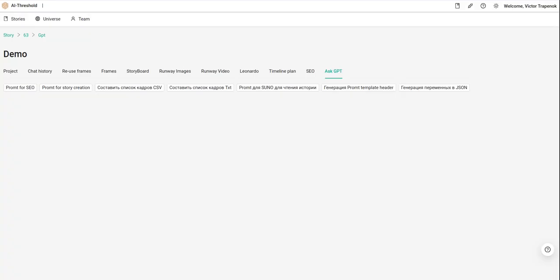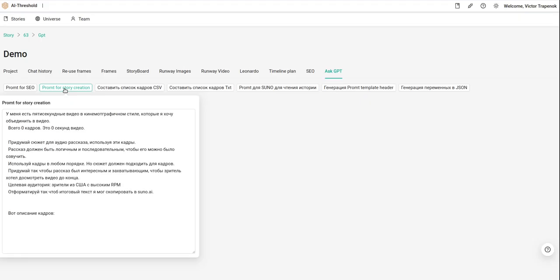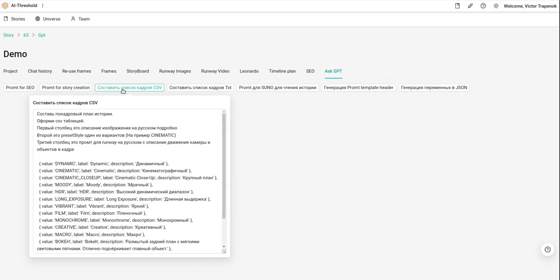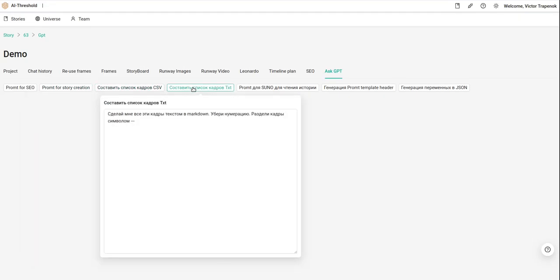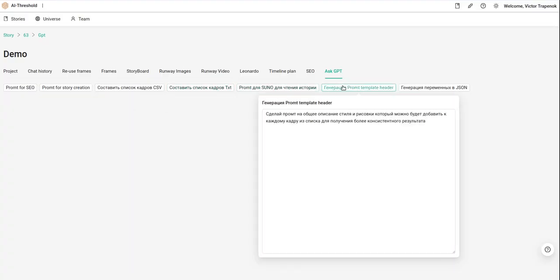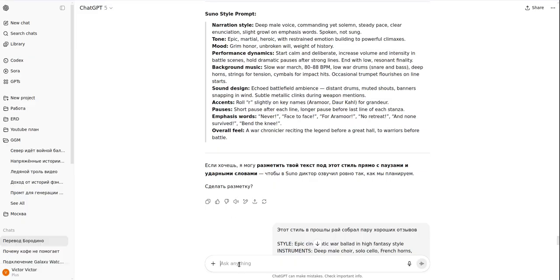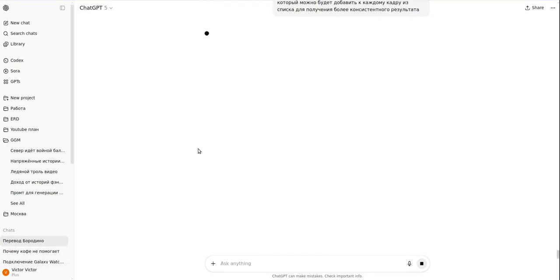Now I can reload here and get GPT. Copy the prompt. Ask GPT.